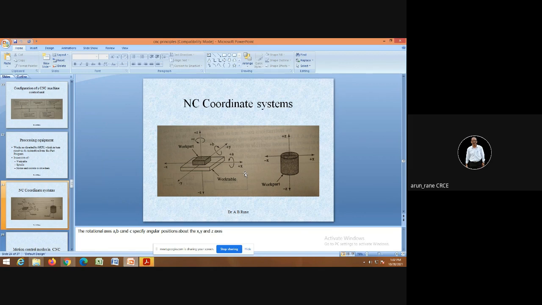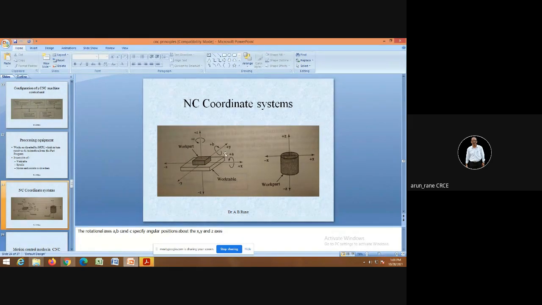Now what are the other 3 axes? Like this work table, it can be rotated about the X axis. So that becomes your U. A, B, C in the diagram which is shown is not correct. Generally they are designated as U, V and W. U means the work table can be rotated about this plane.